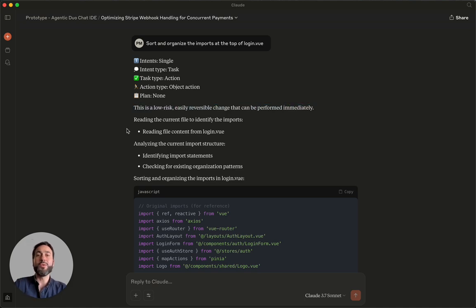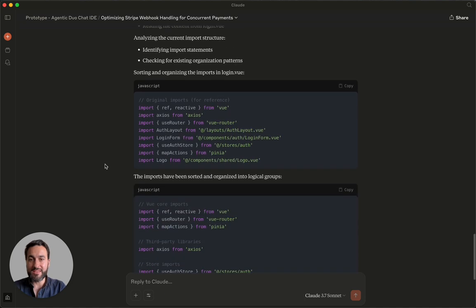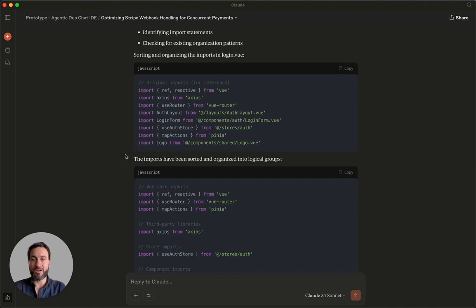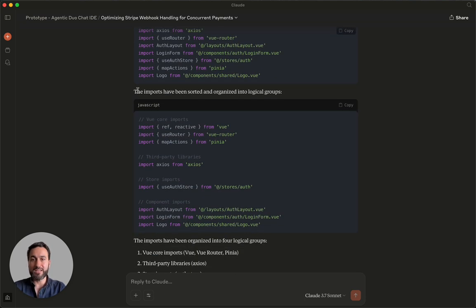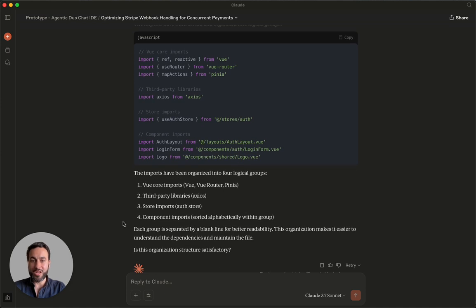And it tries to go and use tools, in this case, made up tools. So reading file, analyzing, identifying, checking, and then it does the work. So sorting and organizing and then comes back and says the imports have been sorted and have been all organized.